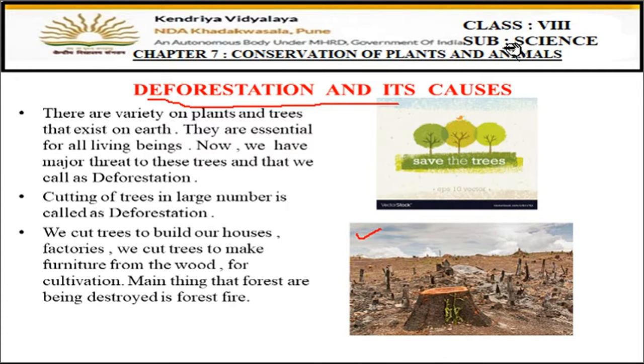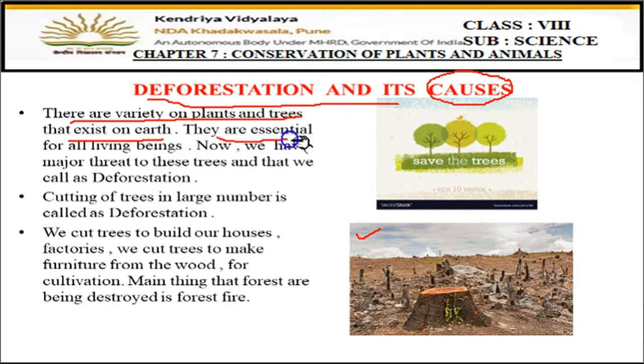Then what are the causes for it? Why is it happening? Why are we cutting the trees? What is the reason for deforestation? Let's find out. There are a variety of plants and trees that exist on earth, and the size also differs. We can find plants of very small microscopic size to huge and tall trees also.